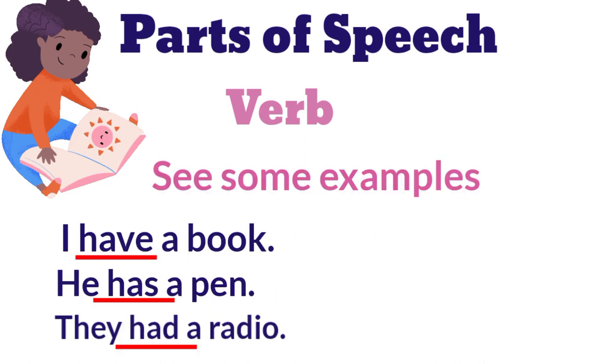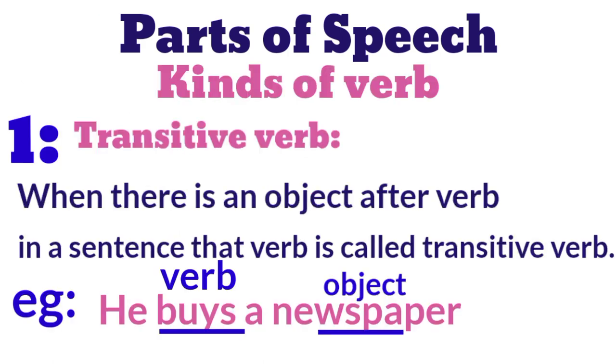See some examples. I have a book. He has a pen. They had a radio. Have, has, had. These all are verb.